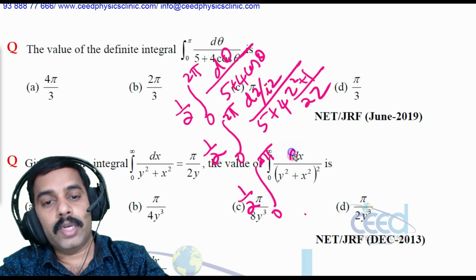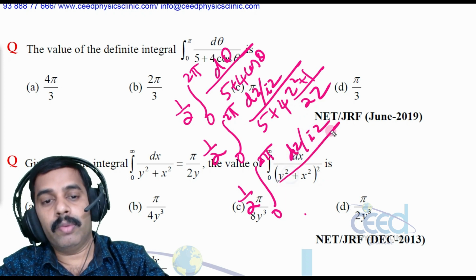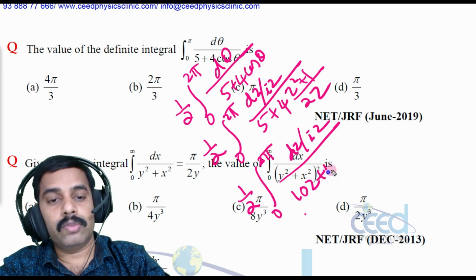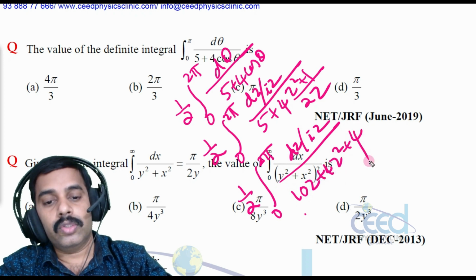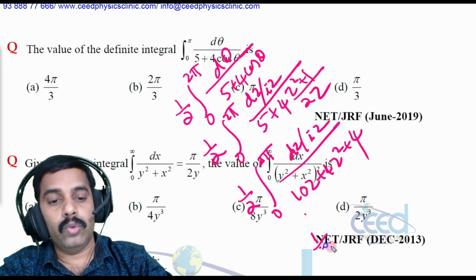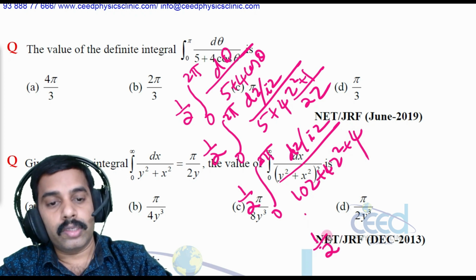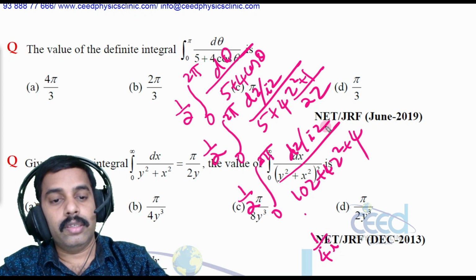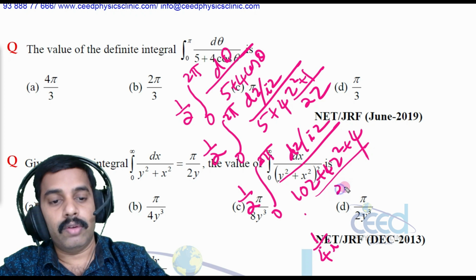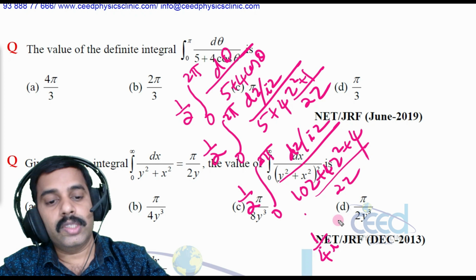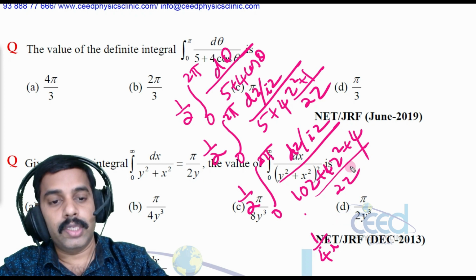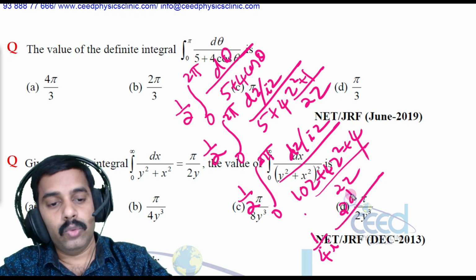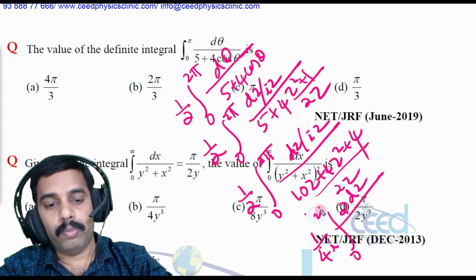So we can cross multiply this: dz by iz divided by 10z plus 4z square plus 4. So we can take 4i out, and what is remaining? Here we have a z, and here also we have a 2z, so the z cancels.